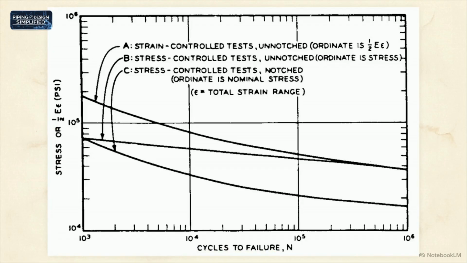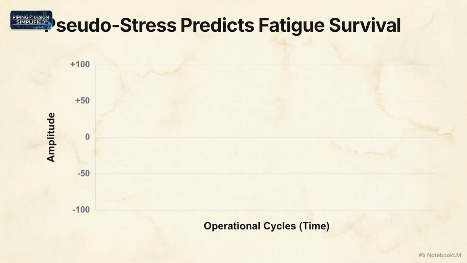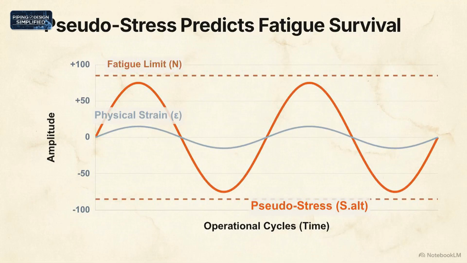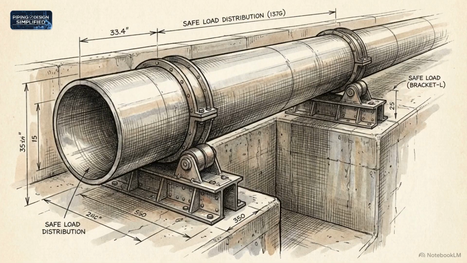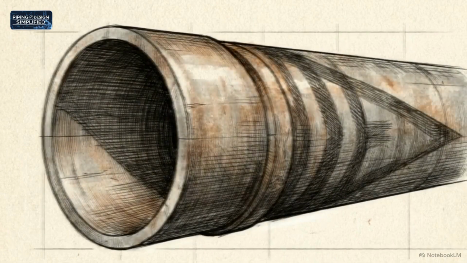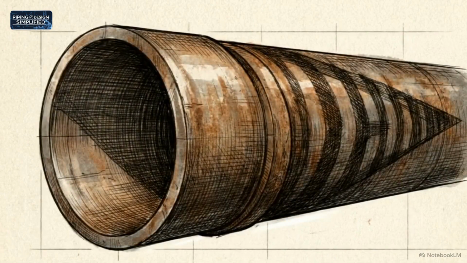To calculate the finite lifespan of the pipe, engineers use data derived from strain control testing. This data allows designers to convert calculated physical strains into pseudostress amplitudes. This guarantees the pipe alternating stresses remain low enough to survive a specified number of operational cycles without rupturing. Primary and secondary limits ensure the pipe maintains its physical shape today. Peak stress limits act as a structural countdown clock, defining the absolute operational lifespan of the entire facility.